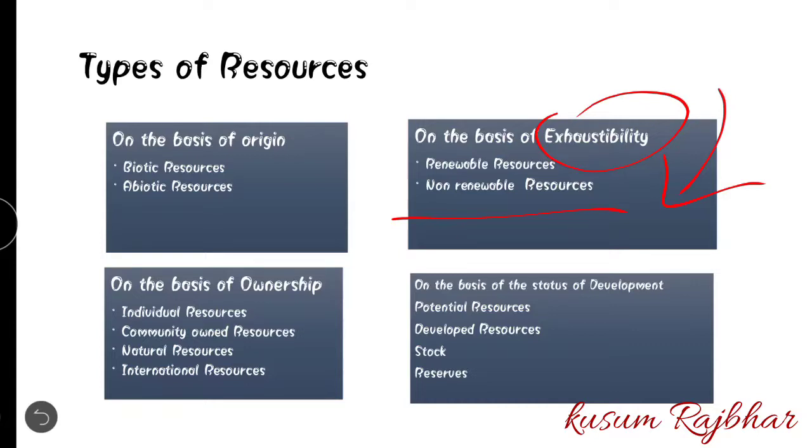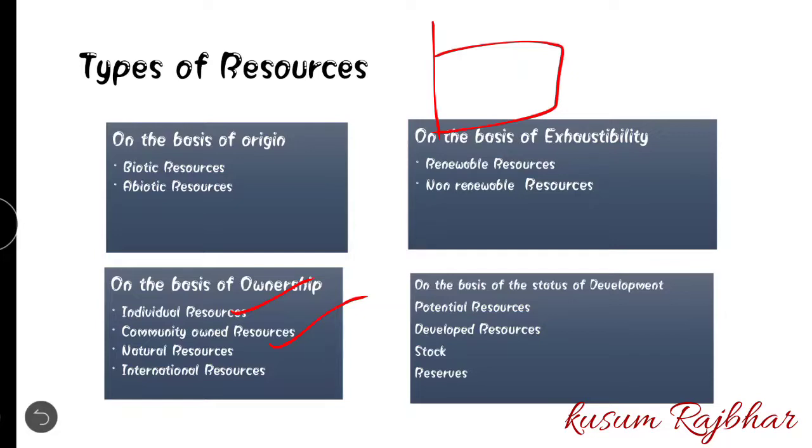Coming to the third category, that is on the basis of ownership. Okay, resources on the basis of ownership. Suppose for example, if you're having your farmhouse, your farmland, so your farmland is your individual resource. Okay, so it comes under individual resource. If you're having any simple plot also, that is a land resource, and that comes under individual resource. Coming to the second one, community owned resource. The name itself says that it is the resource which is owned by the community.